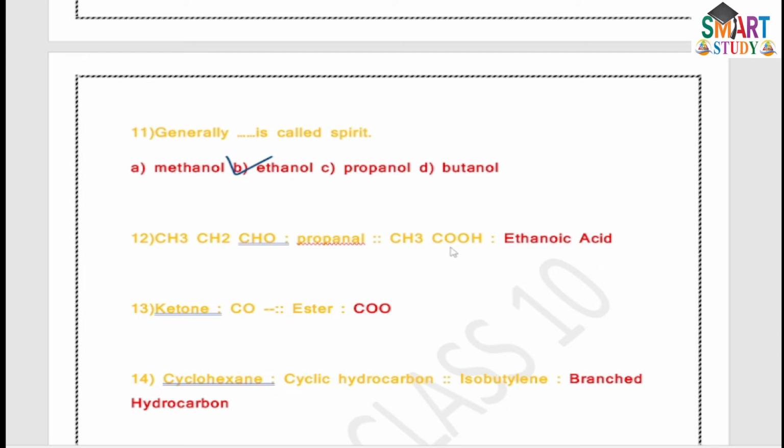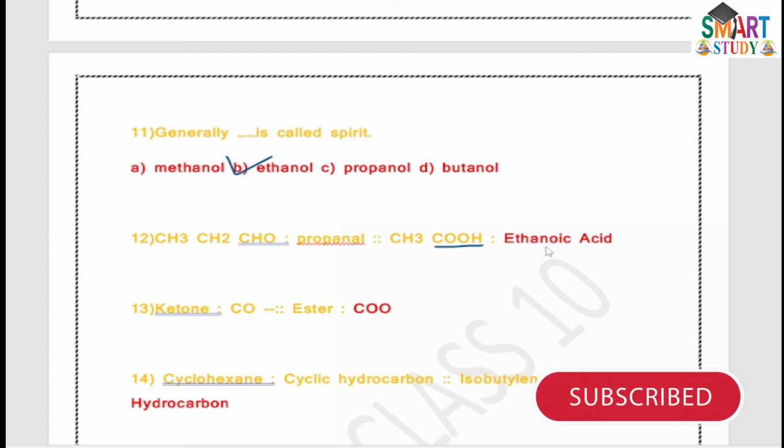Then CH3COOH. I am giving you direct answers, but in exams there will be four options. You should choose this option because it contains the functional group COOH. The functional group COOH is a carboxylic acid, and it consists of two carbons, so it is ethanoic acid.